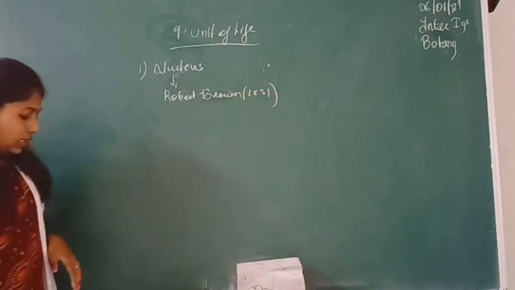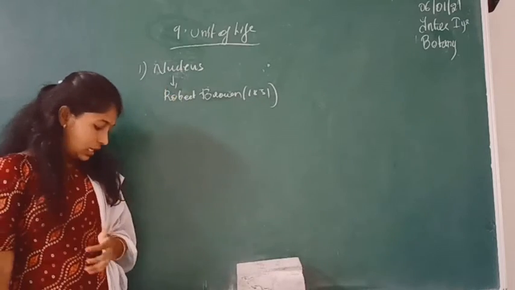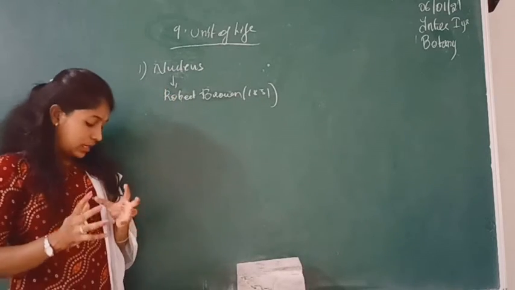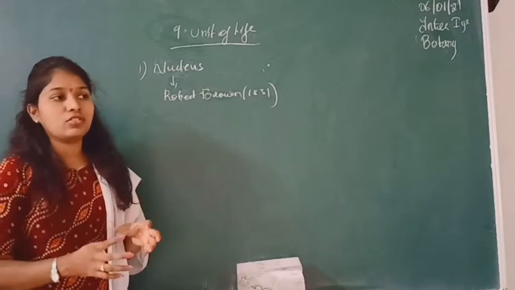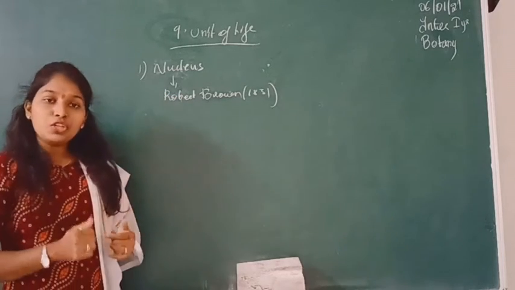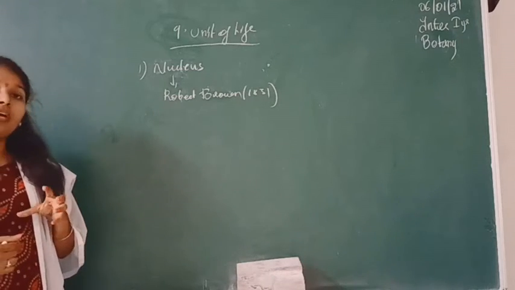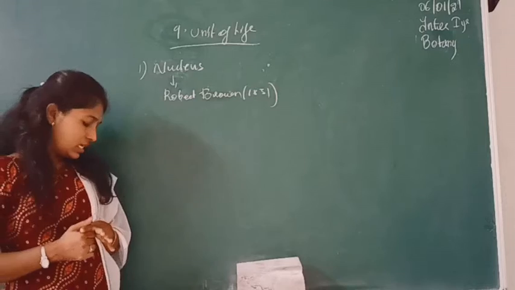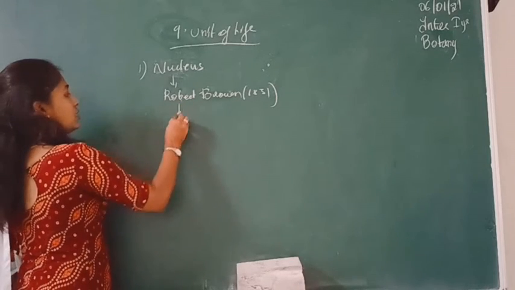He explained that this nucleus is a spherical ball-like double membranous cell organelle, round in shape, having two membranes, which controls and coordinates the life activities of the cell.